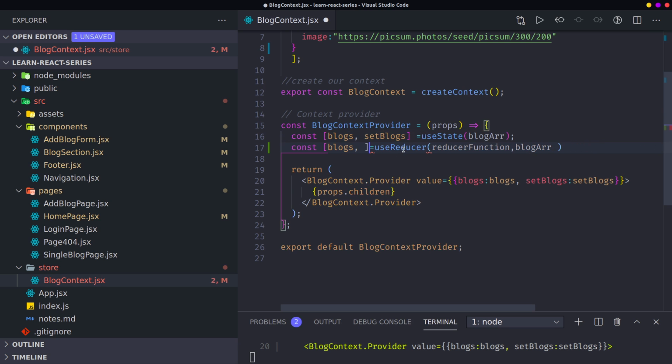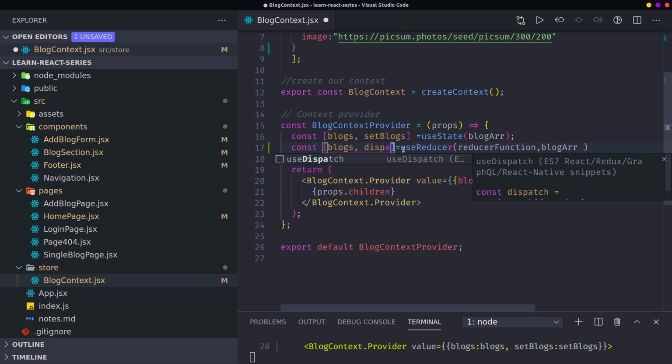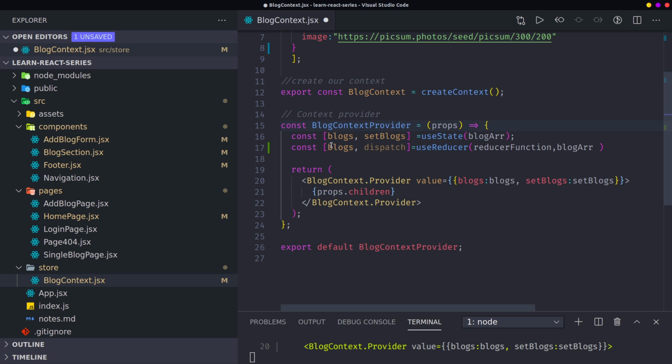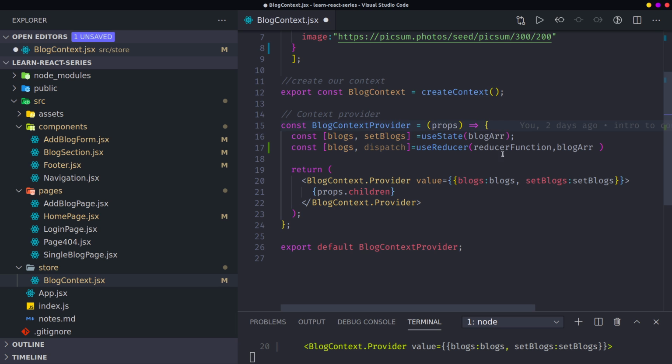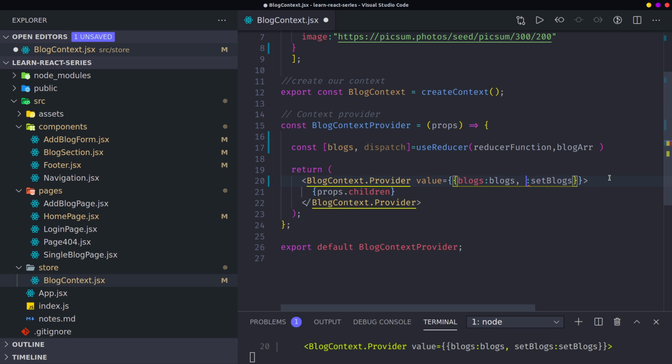The state is now the blocks, together with the dispatch function. Then instead of passing setLogs and logs here, you pass whatever value, you pass the blocks. Then instead of having setBlocks here, you can have dispatch. Pass dispatch here.